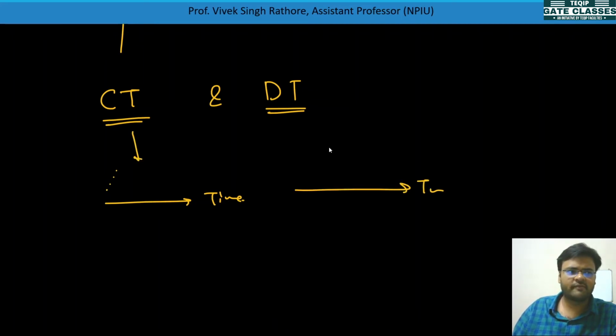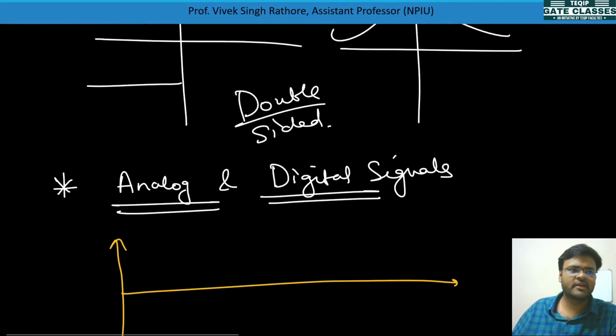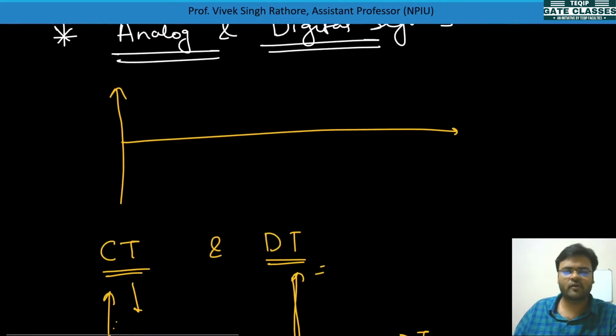And when a signal exists only for integer values on the time axis, it is called a discrete time signal. But earlier we talked about the time axis only, not the amplitude axis. Now we'll talk about the amplitude axis, and there we'll classify analog and digital signals.